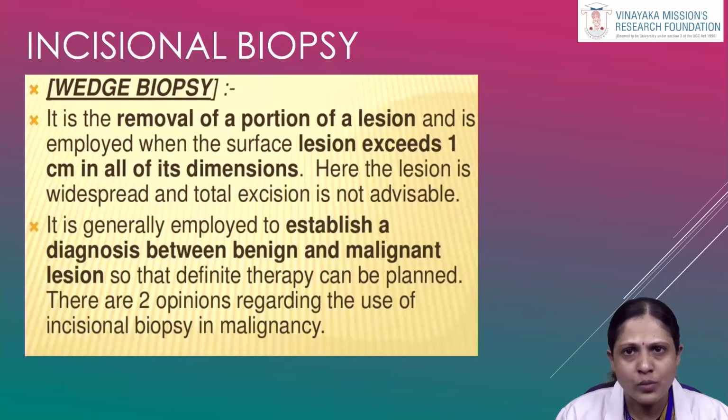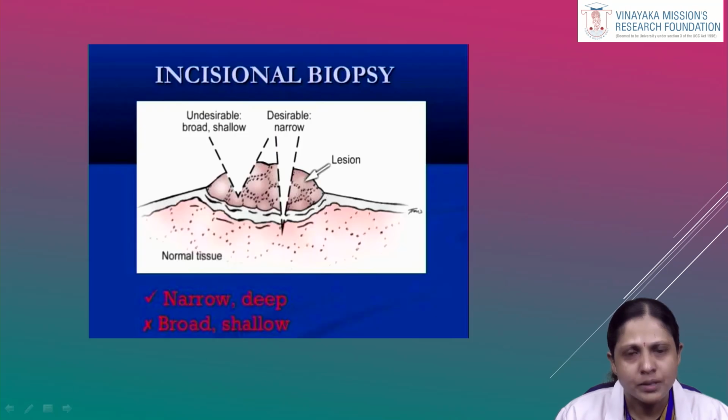Coming to incisional biopsy, it is the removal of a portion of the lesion. It is performed when the surface lesion exceeds 1 centimeter in all dimensions, and also in widespread lesions where total excision is not possible as a chairside procedure. So it is mainly employed to establish diagnosis and confirm whether the tumor is benign or malignant, so a definitive treatment can be planned accordingly. Two ways incisional biopsy can be employed: either a narrow deep incision or a broad shallow incision, but not within the tumor.